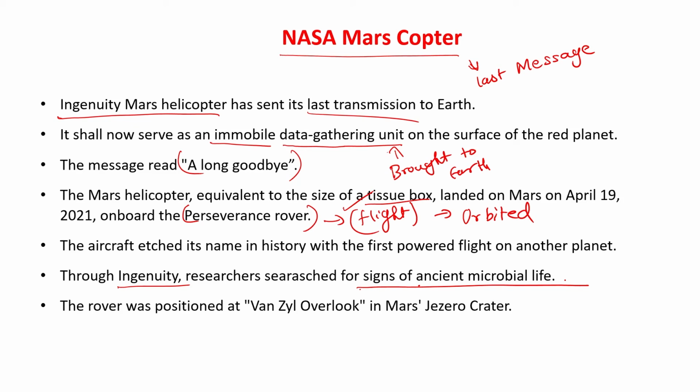At this point of time, it is located at Van Zyl Overlook, which is located in Jezero Crater of Mars. What is a crater? It is basically a hole. It is now located in a pit, in this crater.